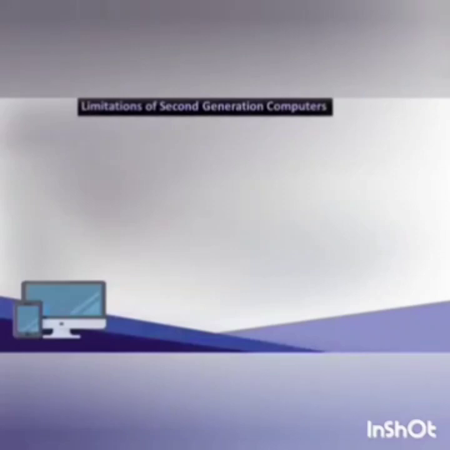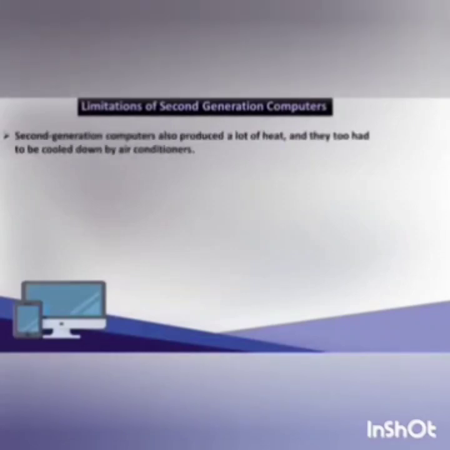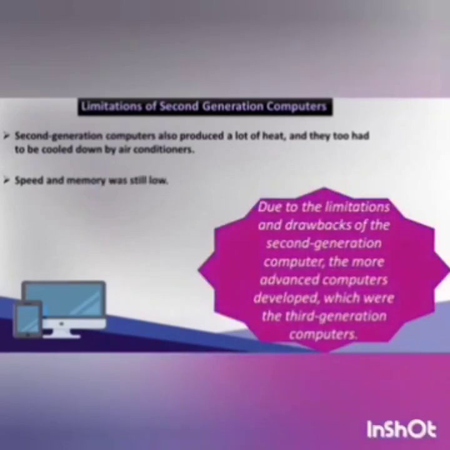Limitations of second generation computers. Second generation computers also produced a lot of heat, and they too had to be cooled down by air conditioners. Speed and memory were still low.